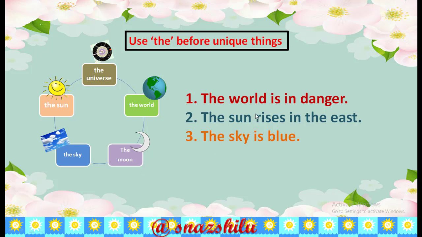Look at the sentences. The world is in danger. The sun rises in the east. The sky is blue. See here the world, this is also only one. The sun is only one and the sky is also only one. So, we will use the before unique things.